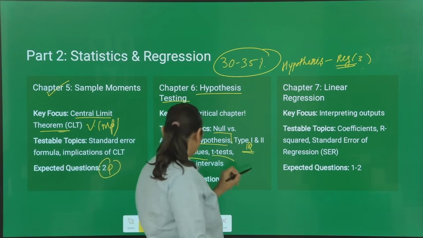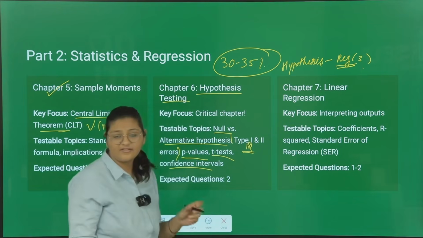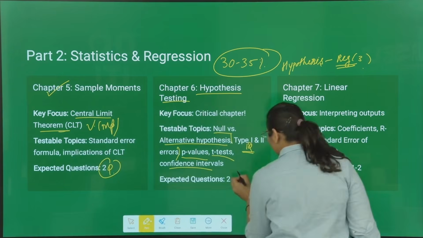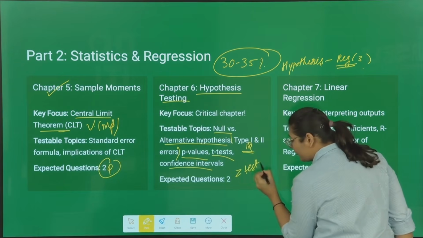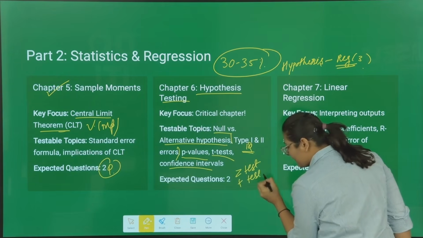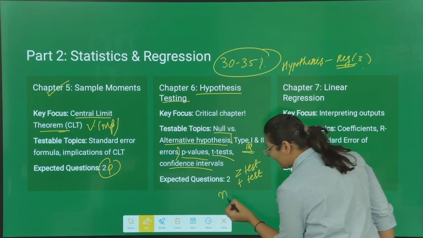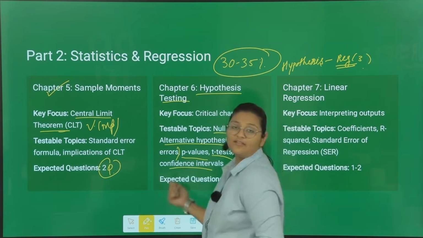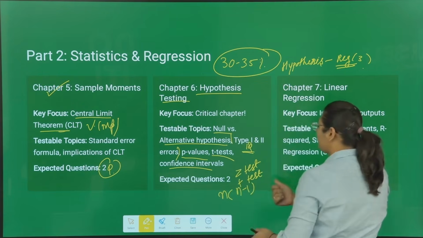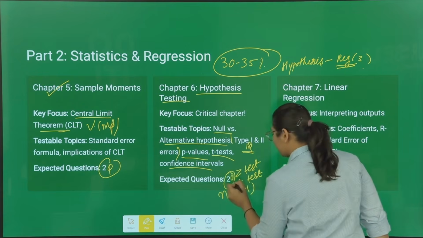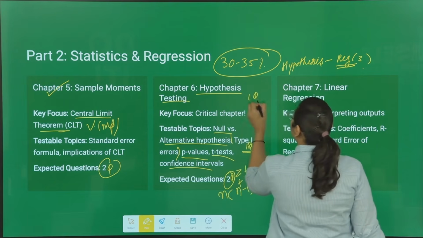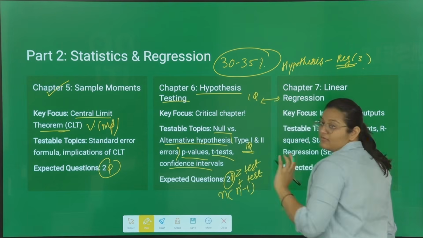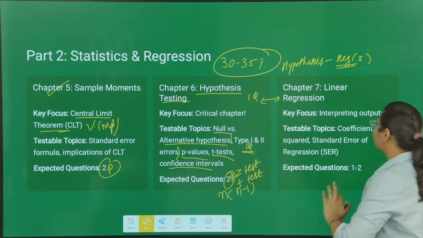Then p-values, t-test, confidence interval. Know when to use the z-test, when to use the t-test, when to use n, when to use n minus 1, that population thing. Everything is very important in this chapter, and from this chapter you can expect 2 questions, and one question can be merged with regression also. So keep that in your mind.